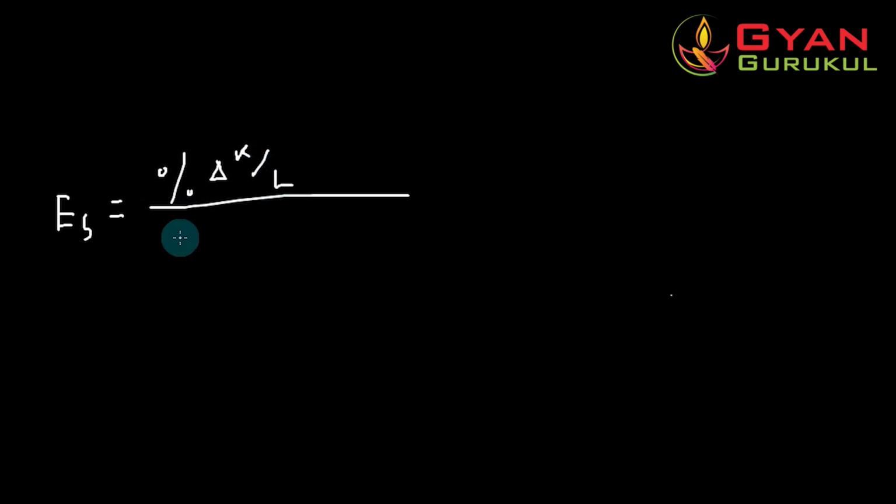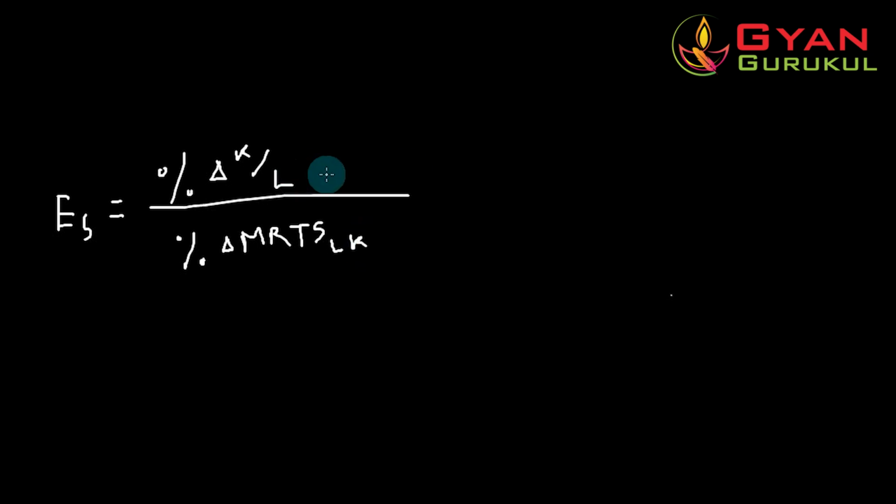Okay, let me write it down. Elasticity of substitution is the percentage change in capital labor ratio, that is capital divided by labor. And what would be in the denominator? It would be the percentage change in MRTS, or the marginal rate of technical substitution between labor and capital. Clear?